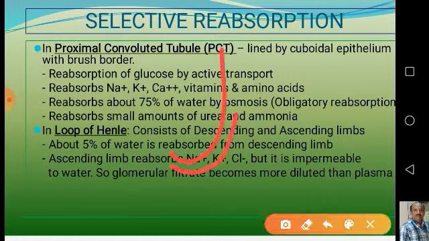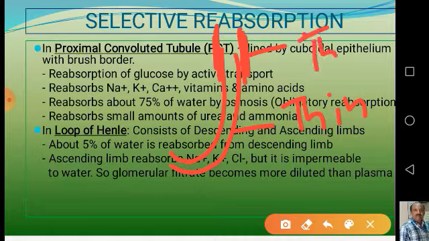The first portion of the ascending limb is thin, whereas the second portion is thicker. So the ascending limb contains a thin segment and a thick segment, two portions.